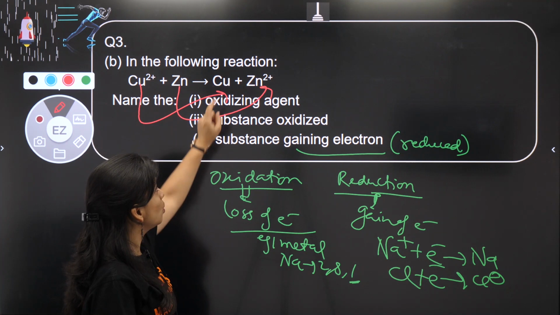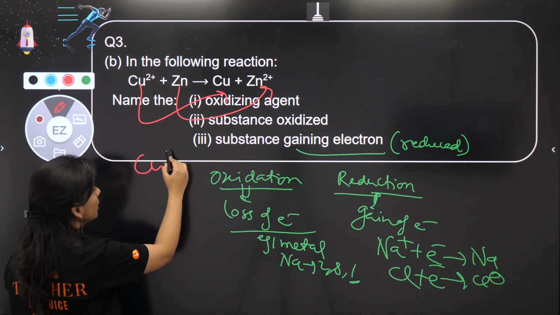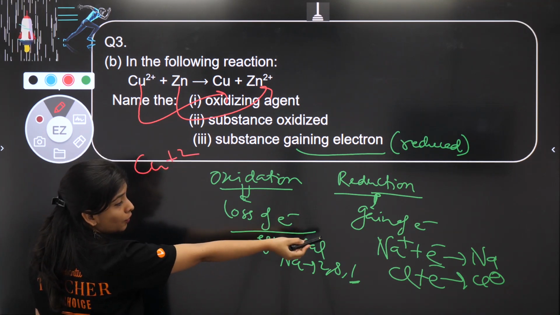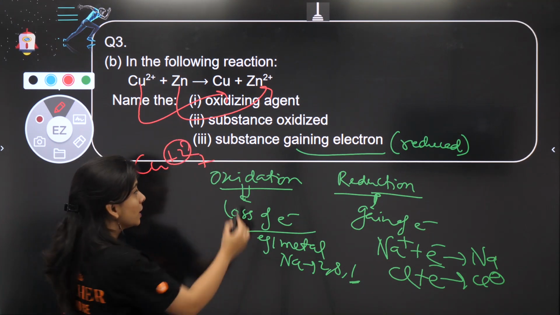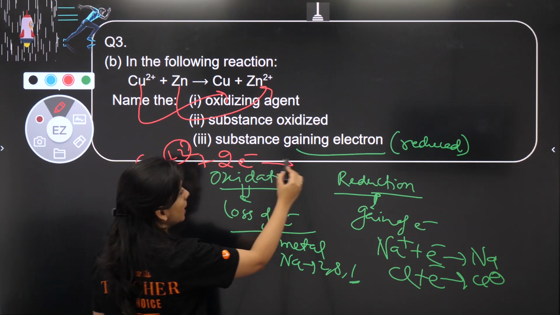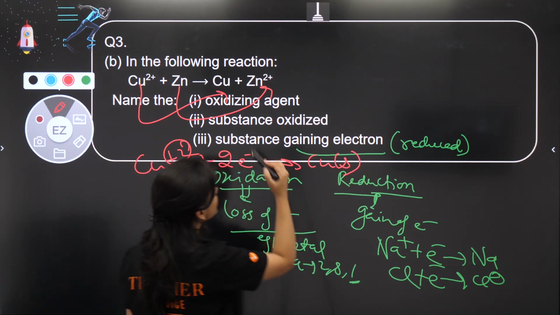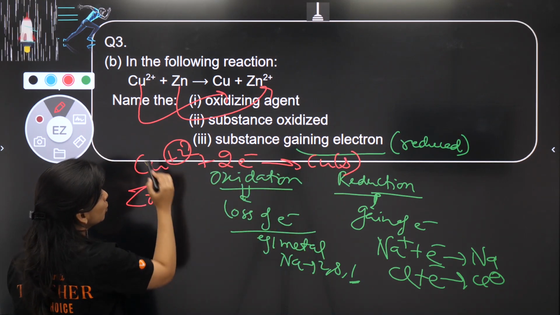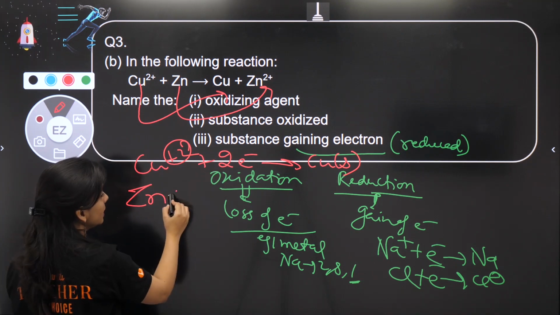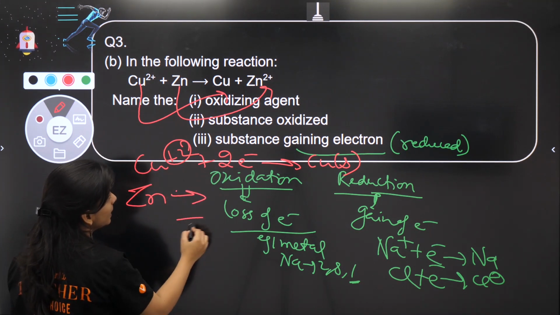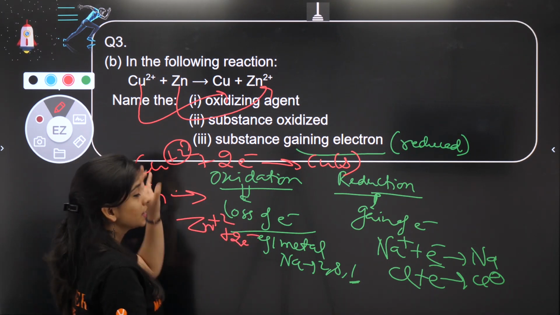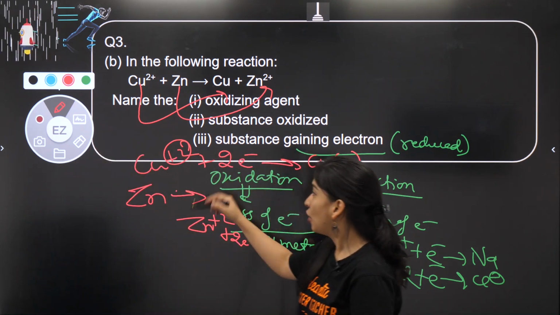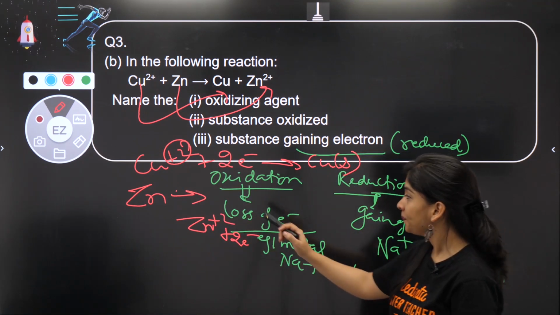So copper plus 2 is becoming copper. As I showed you over there also, it needs to get rid of its charge by gaining 2 electrons and becoming copper, right? And if I talk about zinc, who gave the electrons to it? Zinc gave them, right? Because zinc is becoming zinc plus 2 and losing 2 electrons, which are accepted by copper.